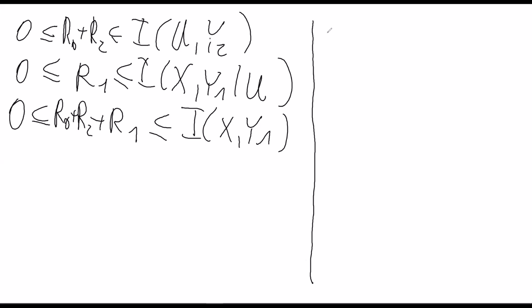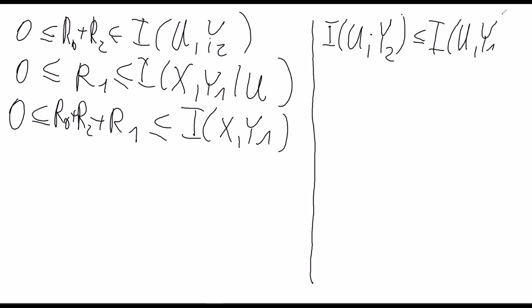For the physically degraded channel, the following property holds by the data processing lemma. So we know that the mutual information between U and Y2 is less than or equal to the mutual information between U and Y1. So that means we can write here the sum.